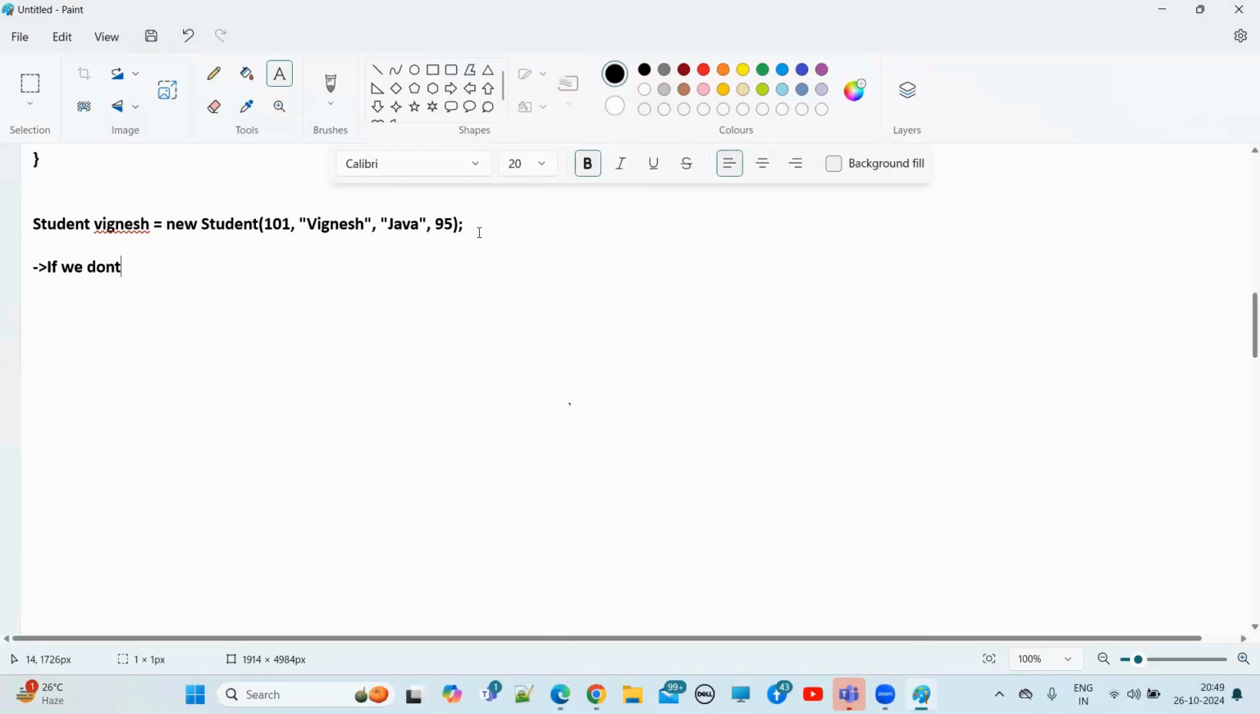Okay. If you don't know anything about implementation, just we have requirement specification. Just we have what? Requirement specification. Okay, then we should go for what? Interface, right? Then we should go for interface.